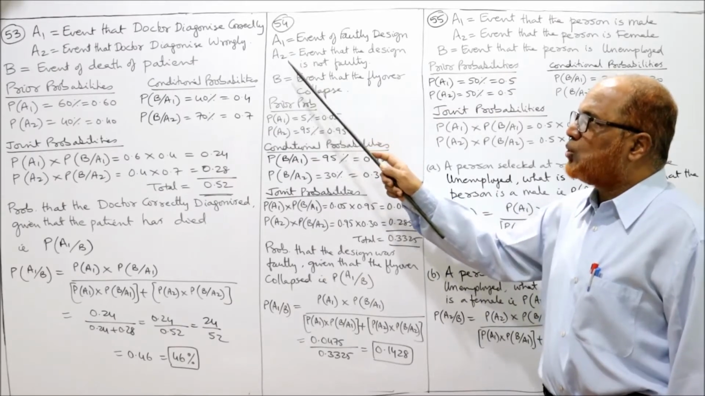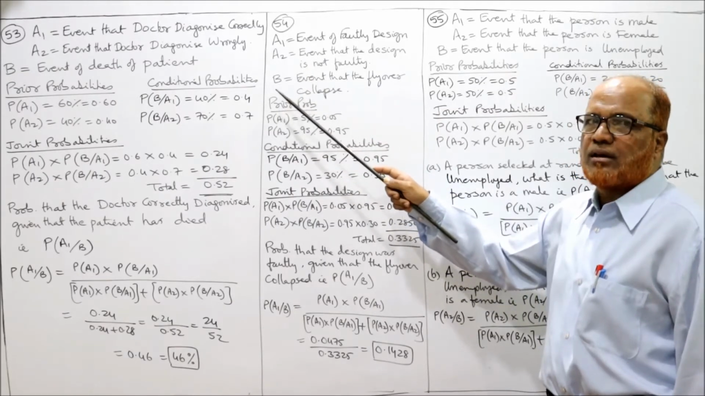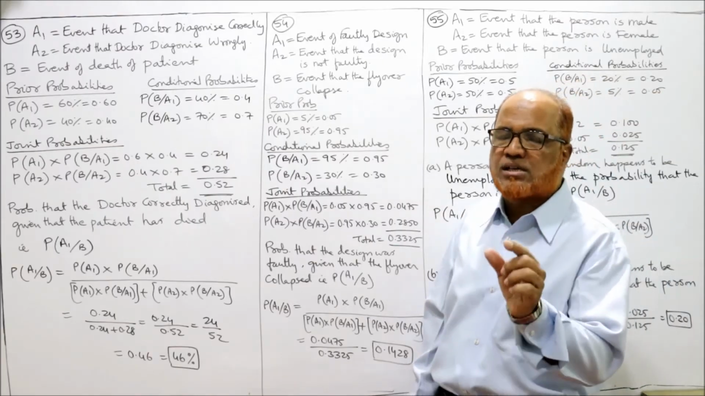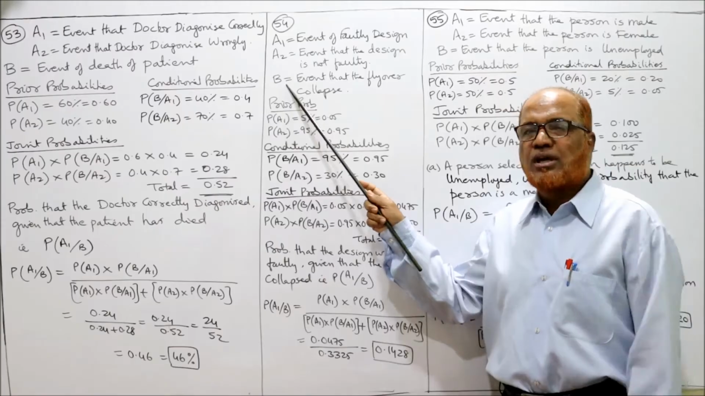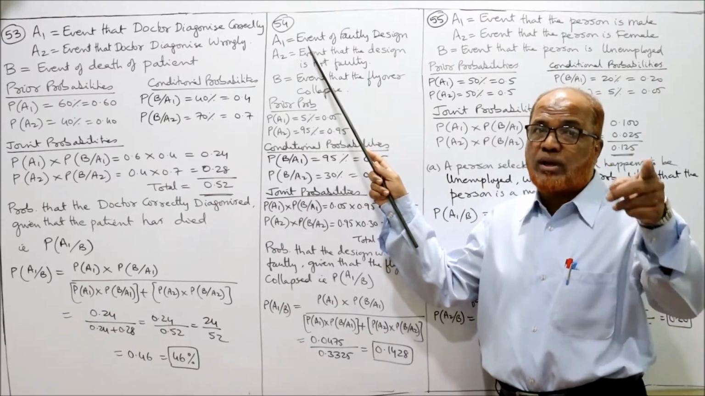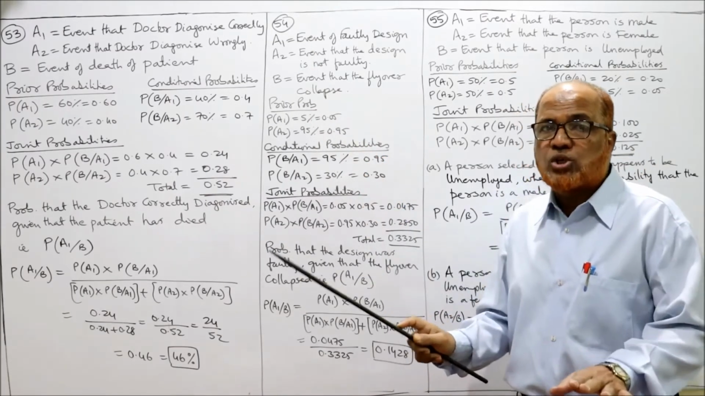तो A1, A2 and B ये symbols को use करेंगे. Remember what this symbol denotes. B denotes the event that the flyover collapsed. A1, faulty design, flyover is faulty. A2, flyover is not faulty.